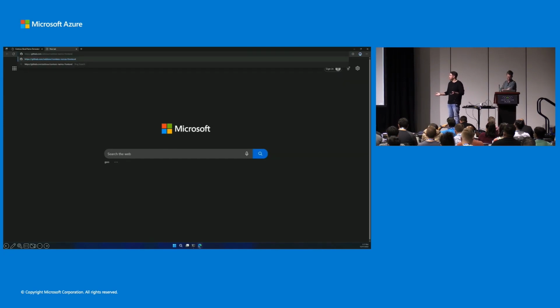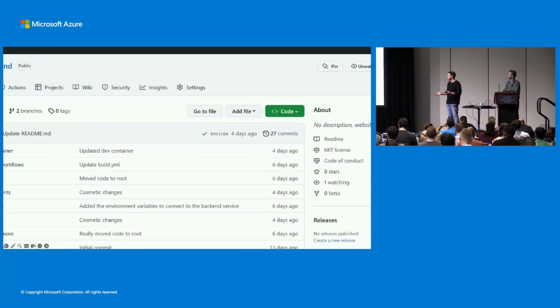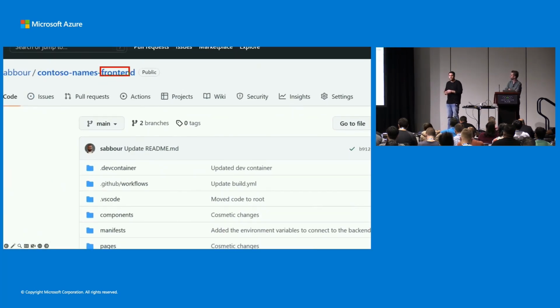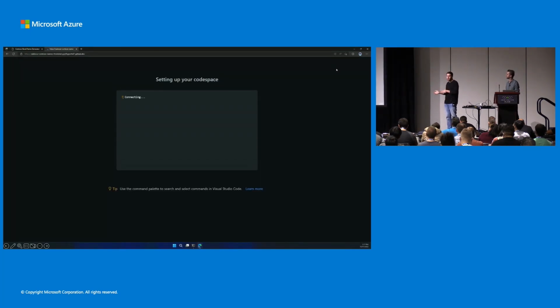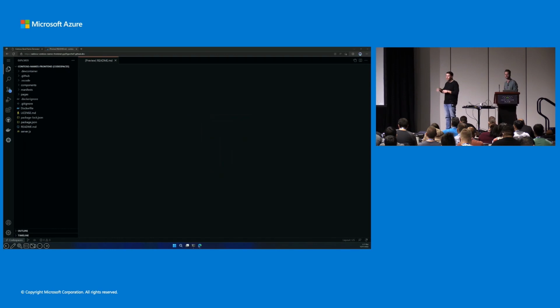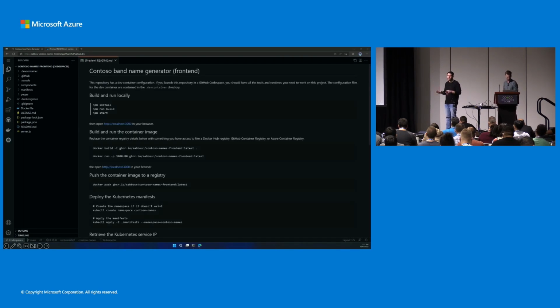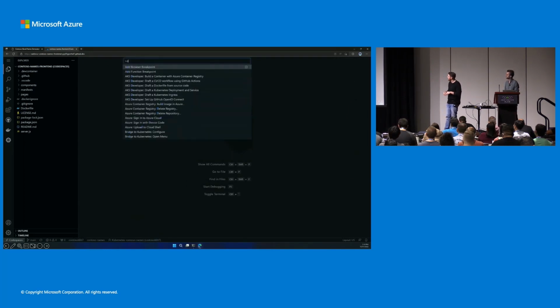And so essentially your team has let you know that you also have a GitHub repository for your front end. And so, obviously this is what wants to be involved with the entire part of the ingress. So you go to the repository, Contoso names front end specifically for your front end. And now you want to jump back into Codespaces, and kind of like I said before, again, you'll have all of the extensions required, all of those dependencies that you need pre-populated in there, so you won't have to worry about any blockers.